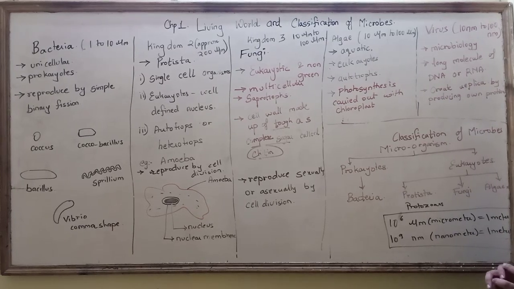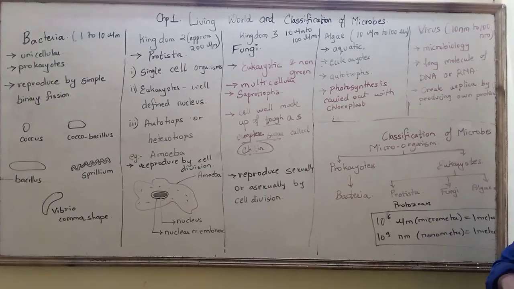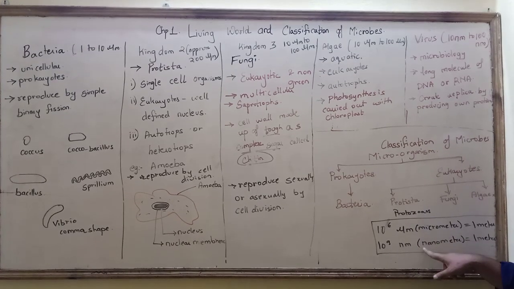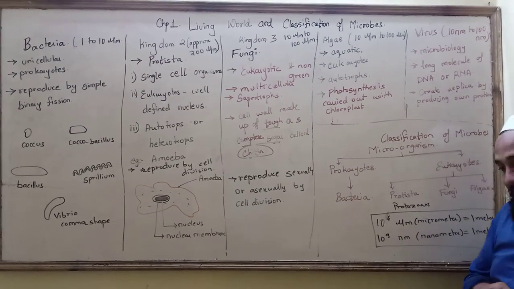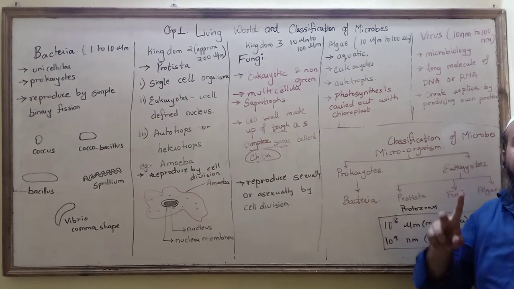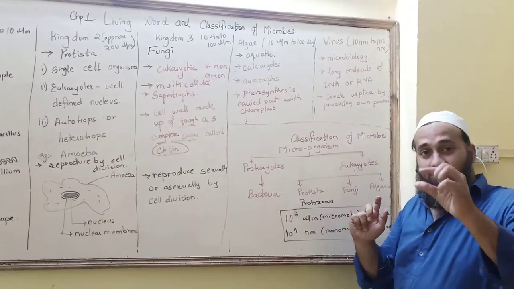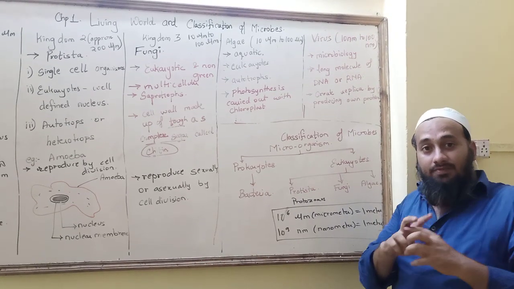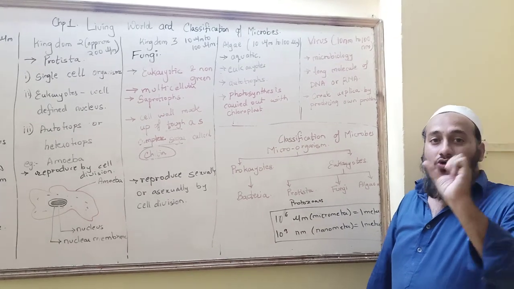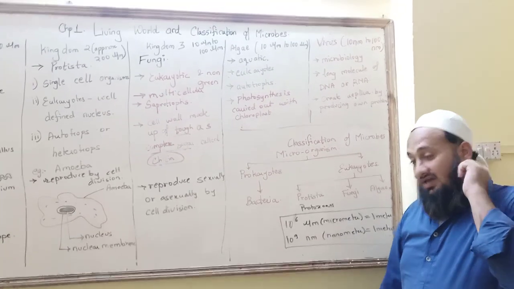But the size also matters. As we cannot see them through our naked eyes, what is the size of these microbes? So you need to remember two units. One is micrometer and the second is nanometer. For example, I will give you an example of mobile. You have two types of memory card, one is micro and the second is nano. The SIM which you used earlier was big, that was micro. And now the SIM which we put inside our Android mobile is small, so it is nano